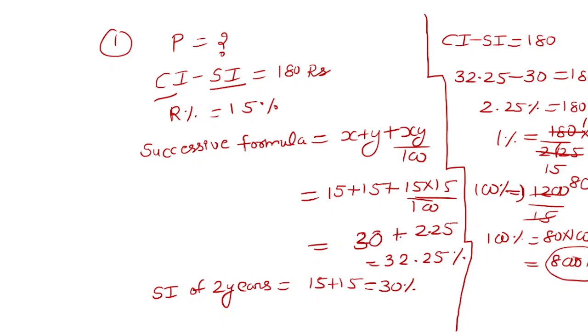So you can see that there is a difference between the rates of interest. This is the rate of interest for 2 years of compound interest, and this is the rate of interest for 2 years of SI, and this is the difference between both. Now some students will be thinking, why did you not do it like PRT by 100? These are great, basic methods, but we are preparing for a competitive examination. We are not doing any school type question, so we can't use such methods.